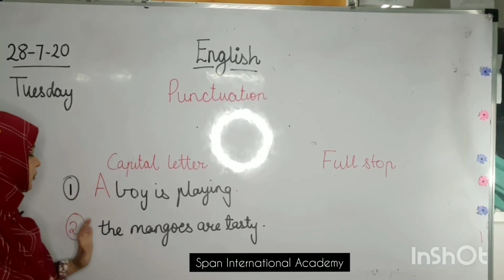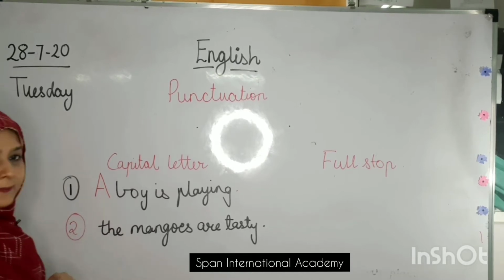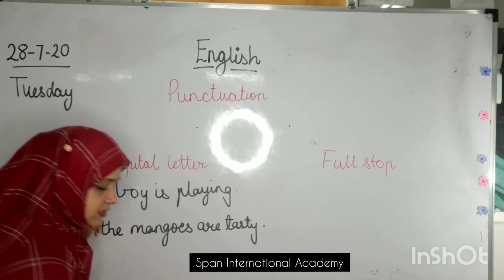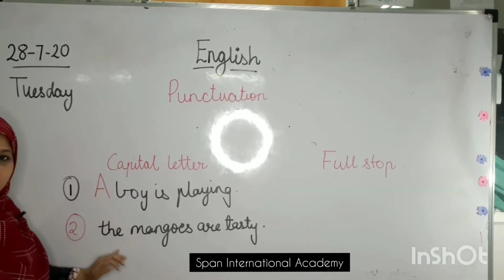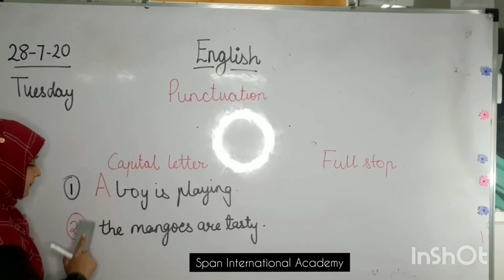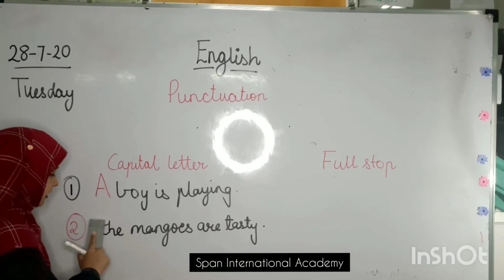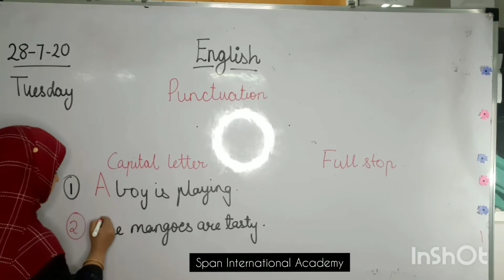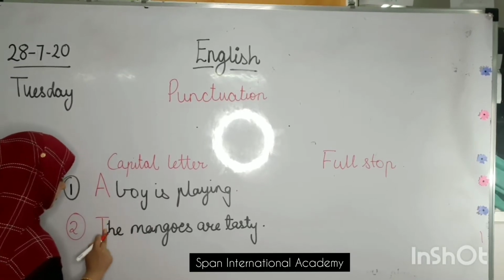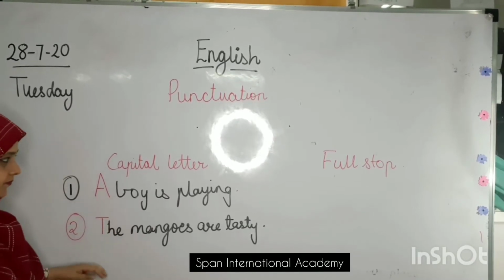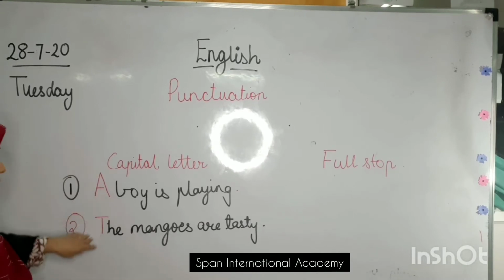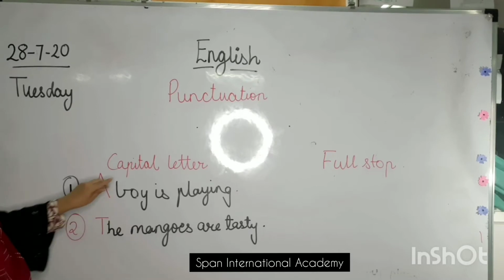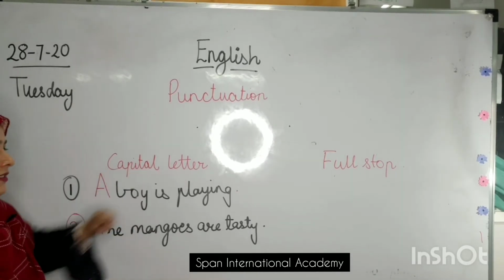We are doing only with the capital letter. Yes, in the beginning of the sentence, means the very first word of the sentence will be in capital, that is T. I am going to rub out this small t and put the capital T over here. Now my sentence is complete. We have done only capital letter over here.